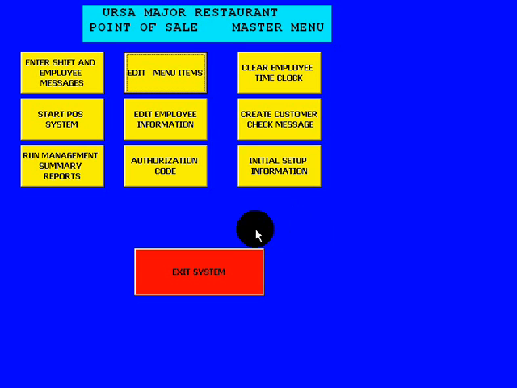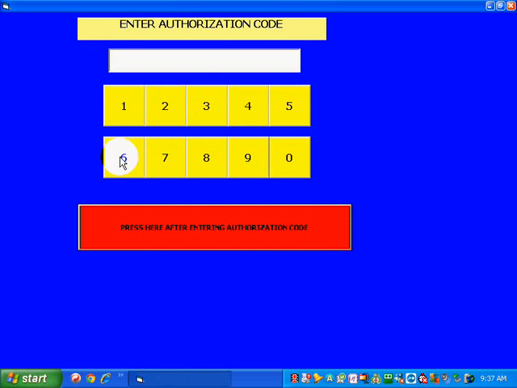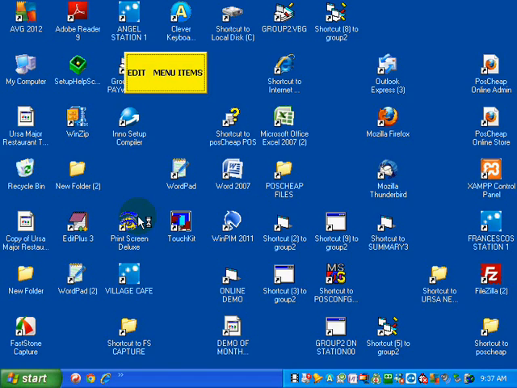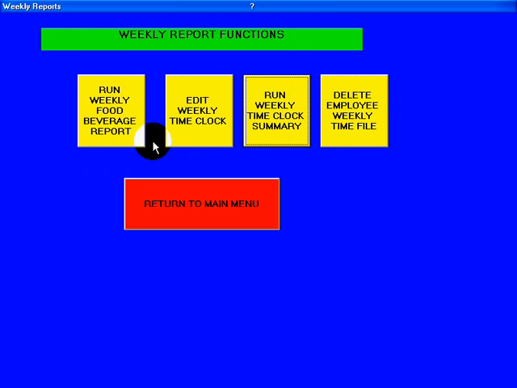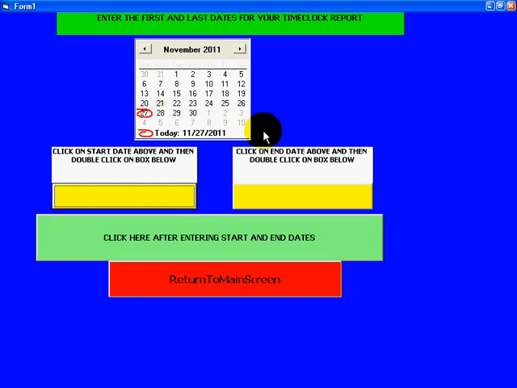To run this program, go to the following: run management summary reports, enter code if required, weekly, edit, run weekly time clock summary. At this point, you'll put in the first and last dates of the period you want to cover.